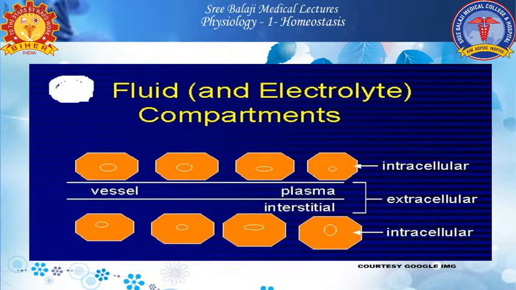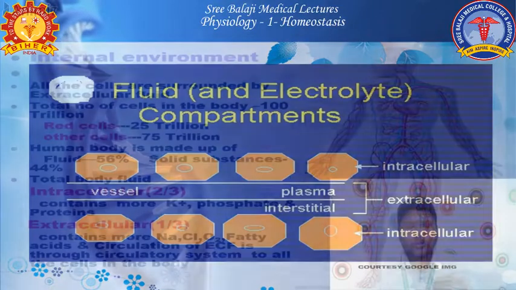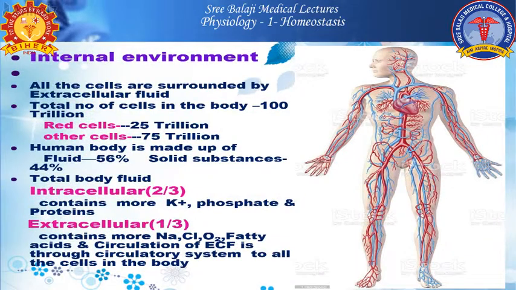So you know our body is made up of cells, and all the cells in our body are surrounded by fluids. That fluid is called extracellular fluid. The number of cells in our body is almost 100 trillion, of which red cells are almost 25 trillion and other cells contribute about 75 trillion. The human body is also made up of fluids, and these fluids are the main contribution to the internal environment.